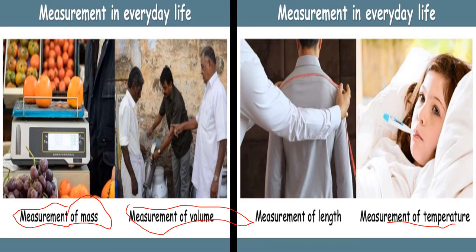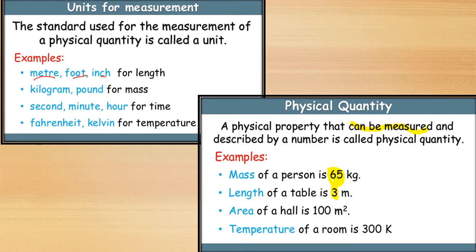So we study the next topic, units and measurement. What exactly is a unit? The reference standard which is used for measurement is called a unit. There are a number of units.